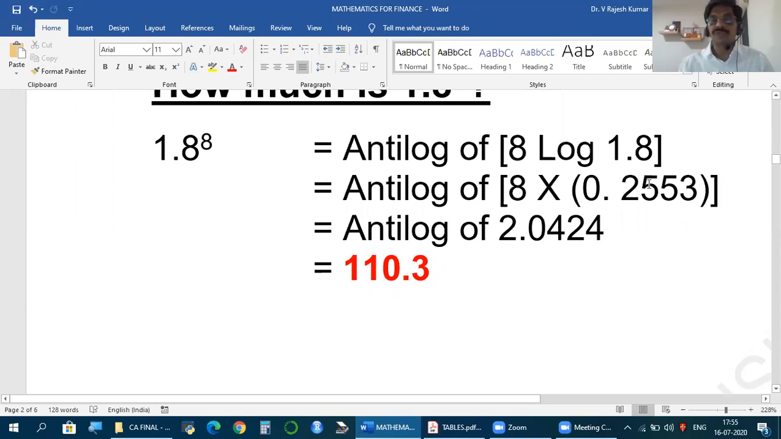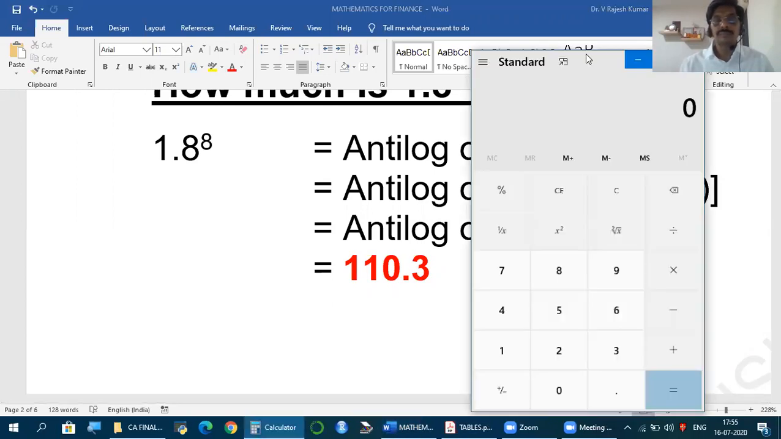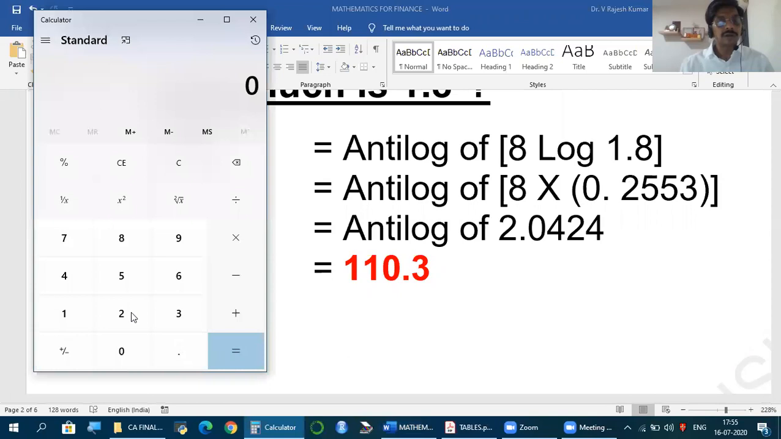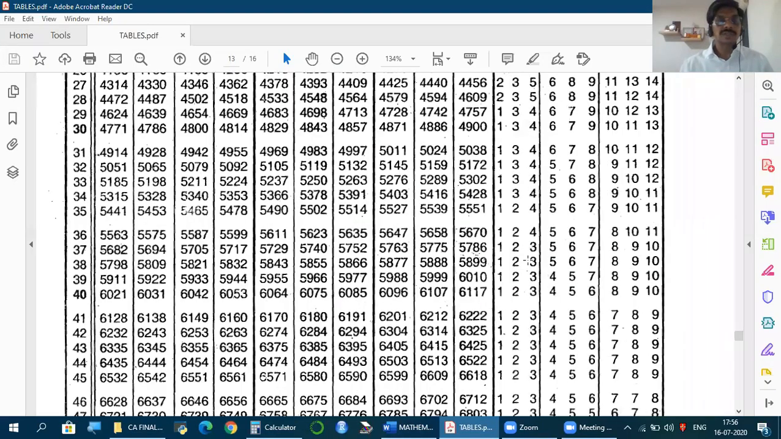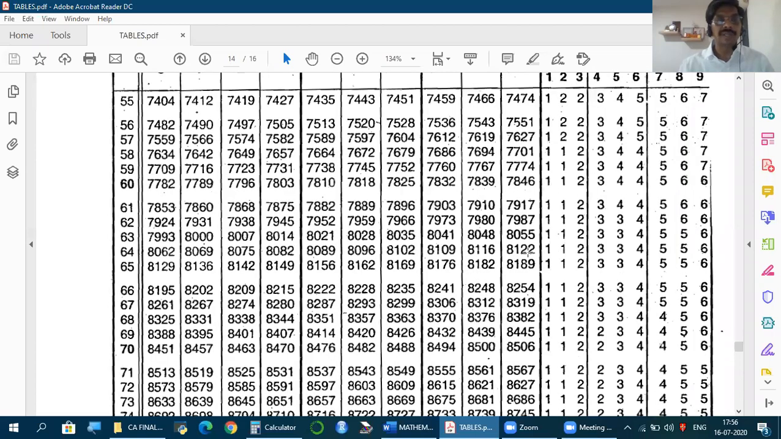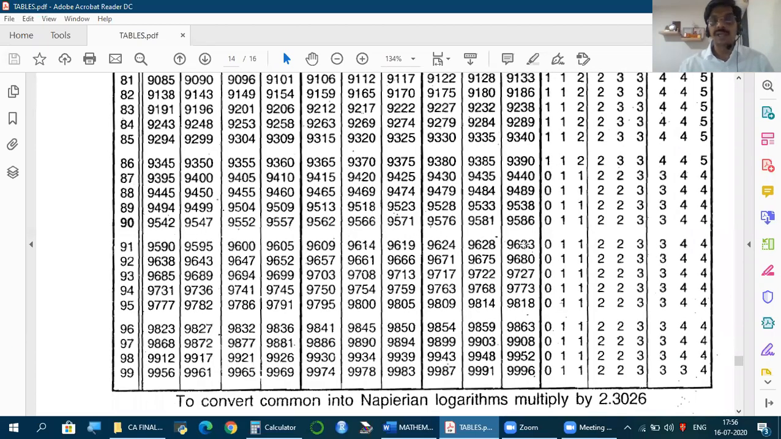Now multiply this 0.2553 into 8. You can use the calculator and do. 0.2553 into 8, 2.04. Friends, this is the value. Now if we take antilog of this, we get the answer for this. Now how to take antilog? For that we need what is called anti-logarithm tables. What we were having now are logarithm tables. For this we need anti-logarithm tables.